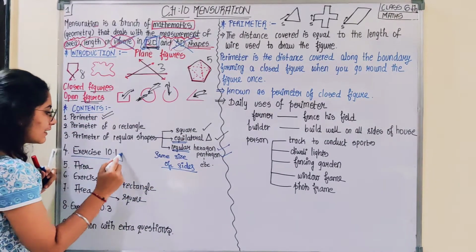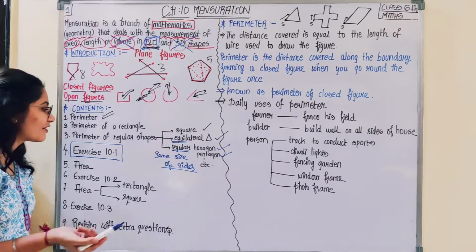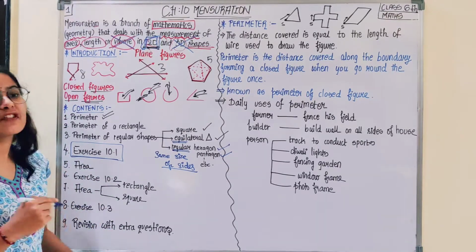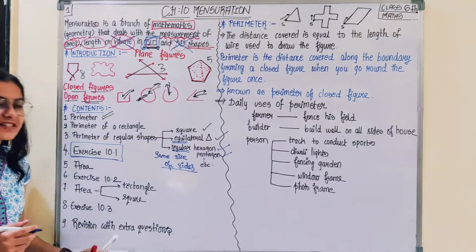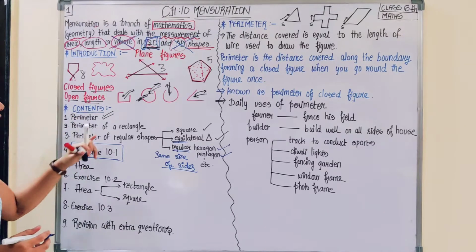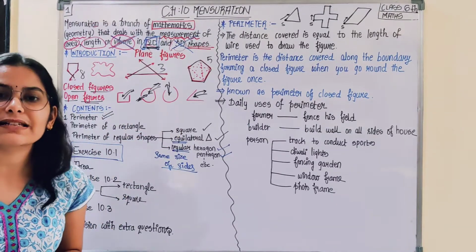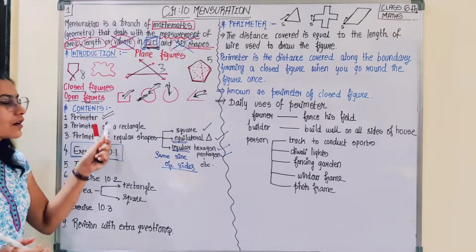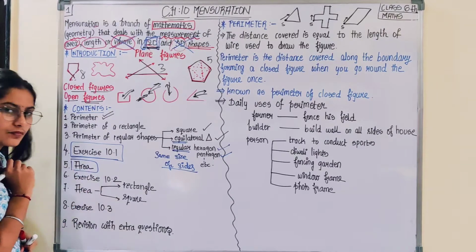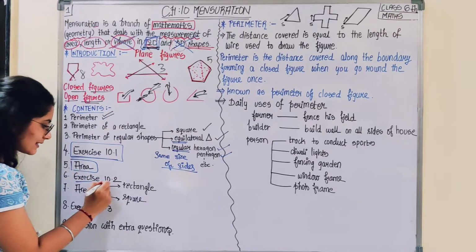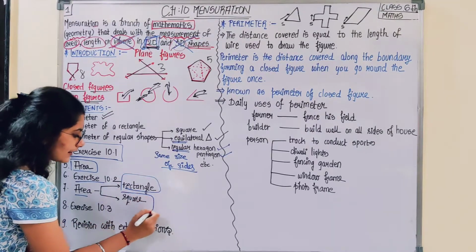Next, we would be studying exercise 10.1, solving. I mean, you would be solving with me. Accordingly, we would also be discussing some extra questions, but at the end of this chapter. Okay, so we would be moving down to this. While we would also be solving some solved examples, try these, along with these concepts. Okay, then we would be moving down to area.